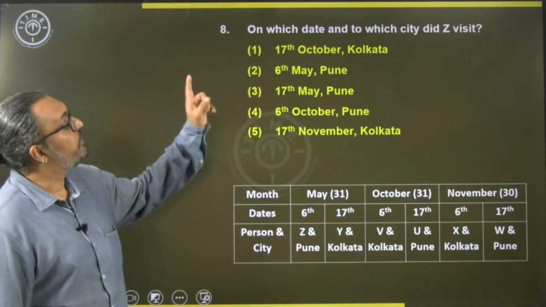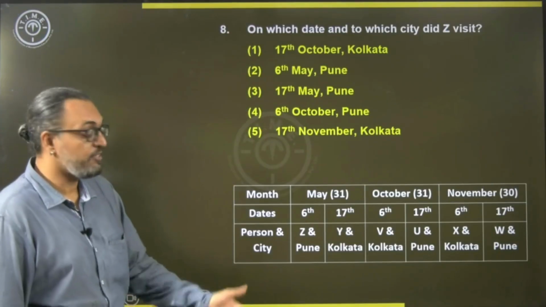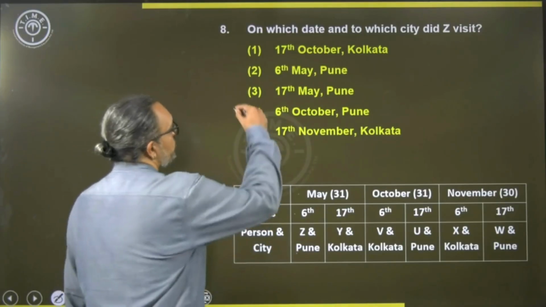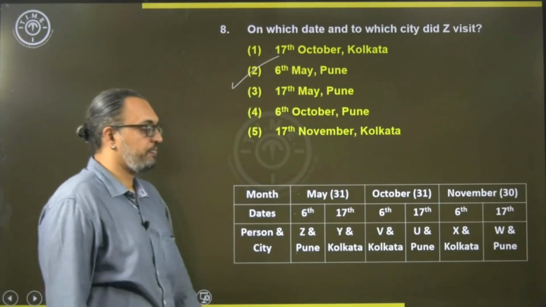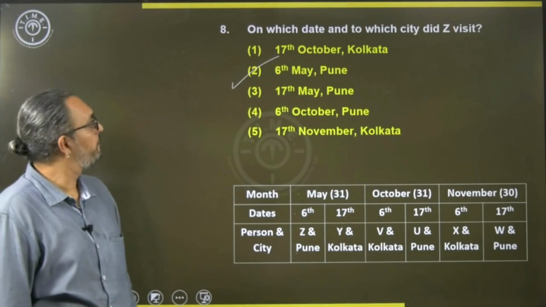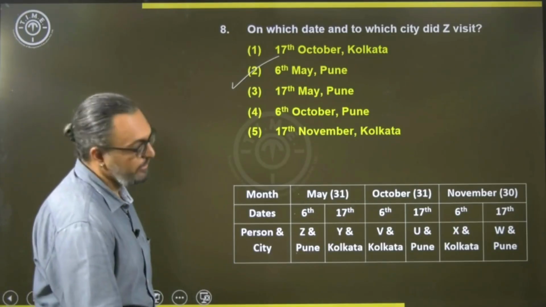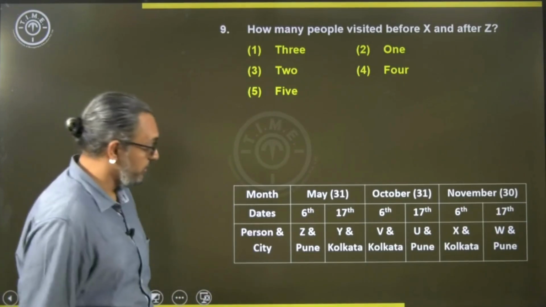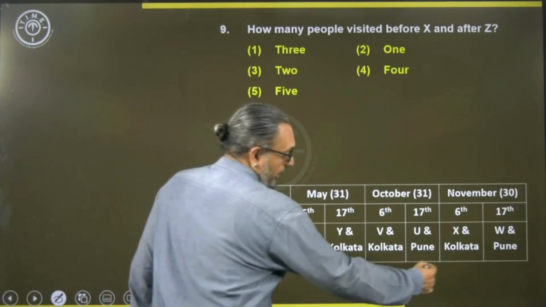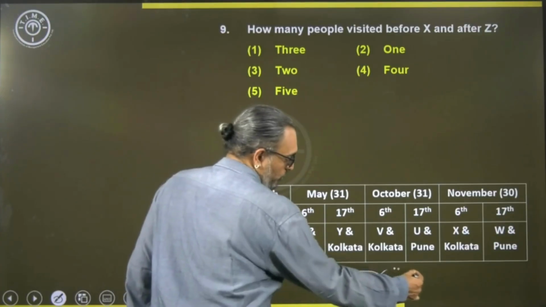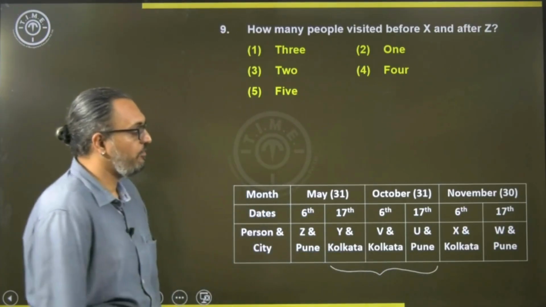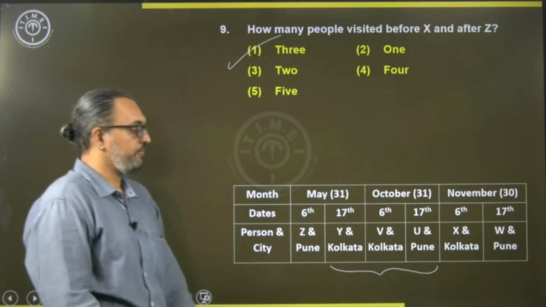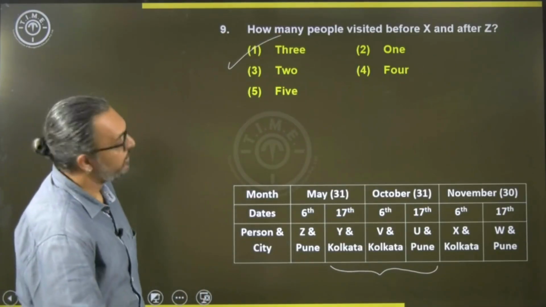Then, on which date and to which city did Z visit? Date was 6th of May and the city was Pune. So, 6th of May, Pune, choice 2. Okay. Then, how many people visited before X and after Z? Okay. So, after Z and before X, as you can see here, how many people are there? There are 3 people, Y, V and U. So, 3, first option. Right.